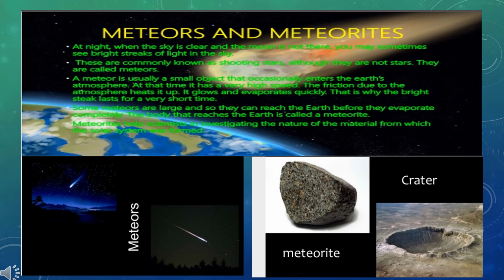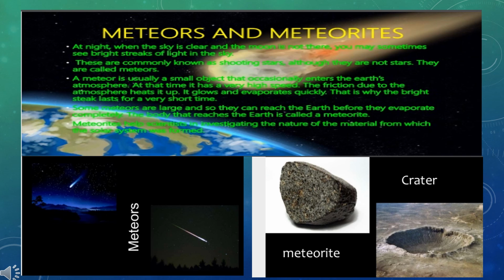Meteors and meteoroids. The bright star-like objects which appear suddenly in the sky and then for a moment glow with a brilliant white flash of light, falling towards the earth and finally disappearing, are called meteors. Meteors are commonly known as shooting stars, though they are not stars.